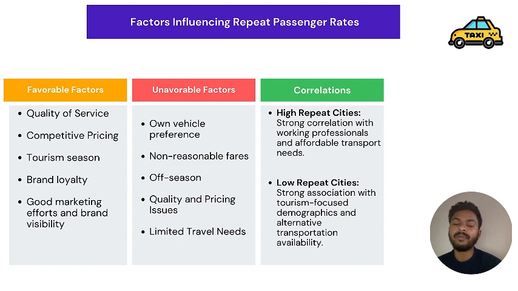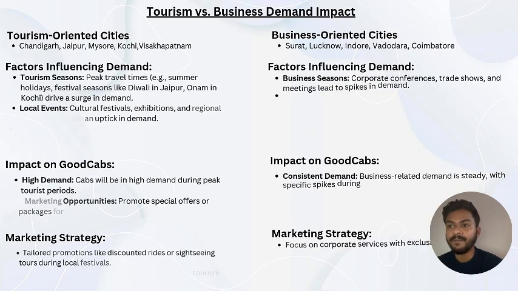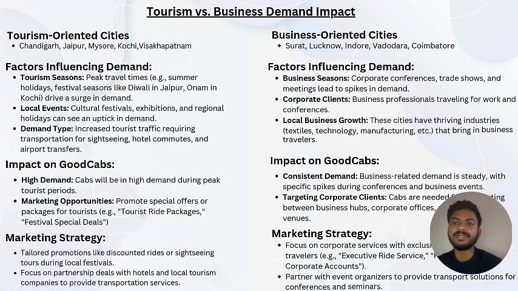The unfavorable factors can be own vehicle preference. Cities like Jaipur, Coimbatore and Vadodara have a larger population, so if people prefer their own vehicles, then the repeat passenger rate can decrease. Even quality and pricing issues and limited travel needs can mean we do not get repeat passengers as much as we want. Now let's understand the tourism and business demand impact.